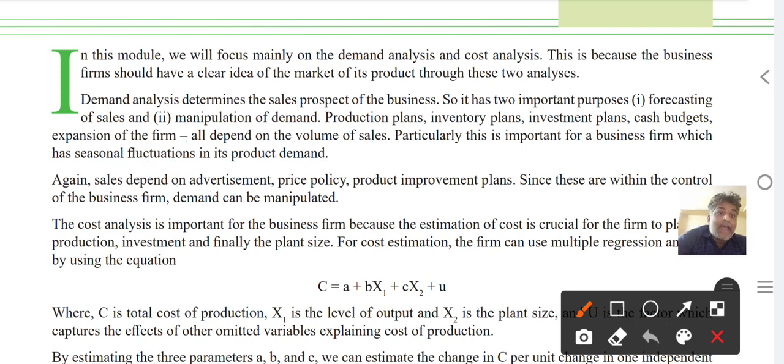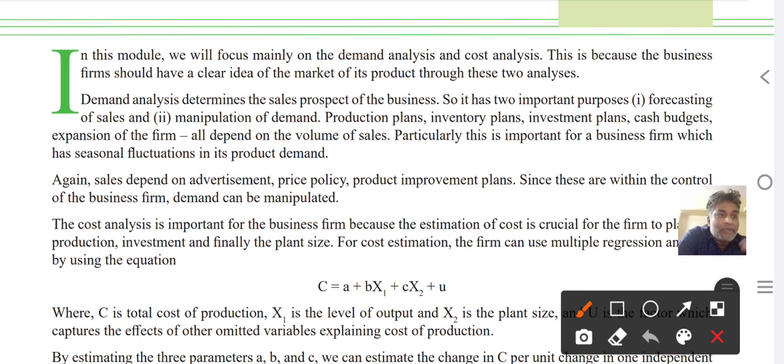So what is the demand analysis, we will discuss separately now. Demand analysis determines the sales prospect of the business. So it has two important purposes.